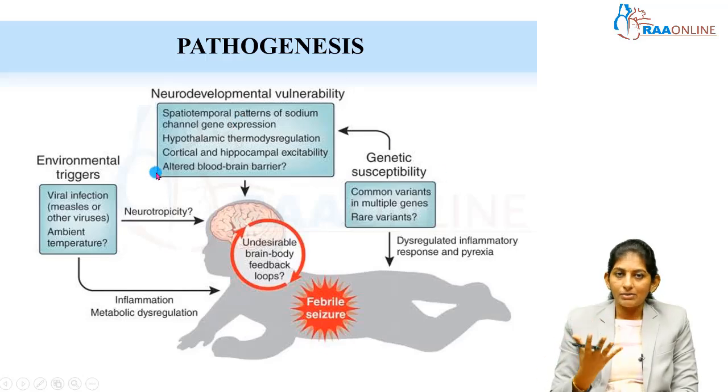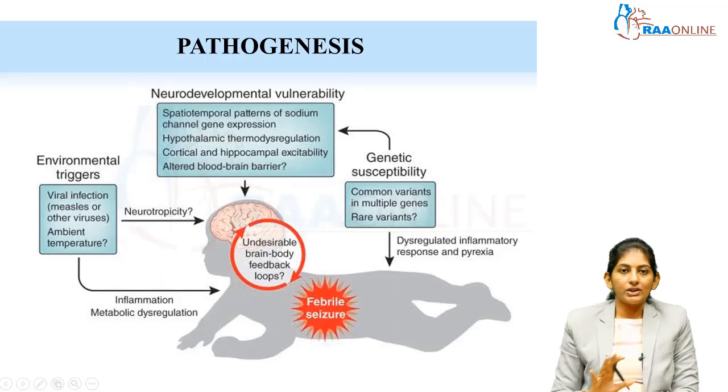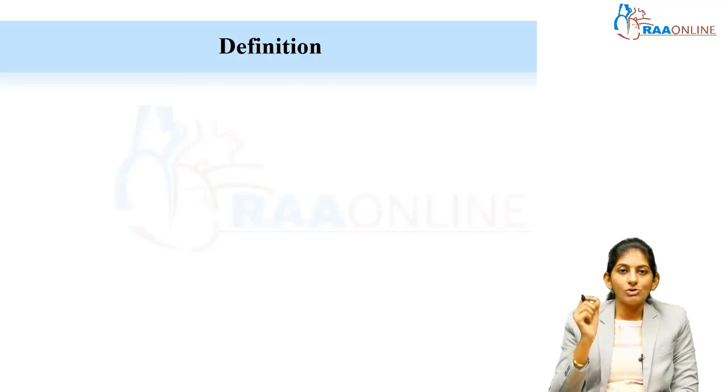There is an altered blood-brain barrier to the neurotransmitters. The hippocampus can be hyperexcitable. So all this can coexist in a child, and when a genetically susceptible child has environmental triggers, be it an infection or a vaccine, this can happen. So this is the etiopathogenesis behind febrile seizure, one of the very common events, but we are still not able to identify exactly what the event or etiopathogenesis behind it is.